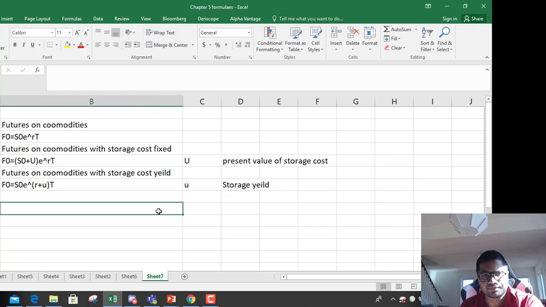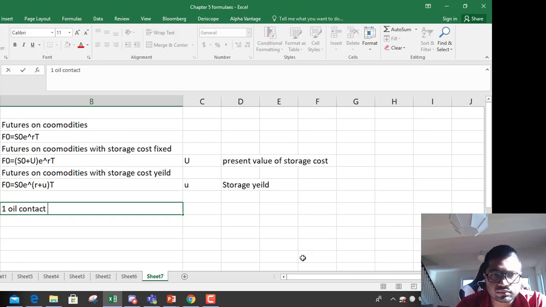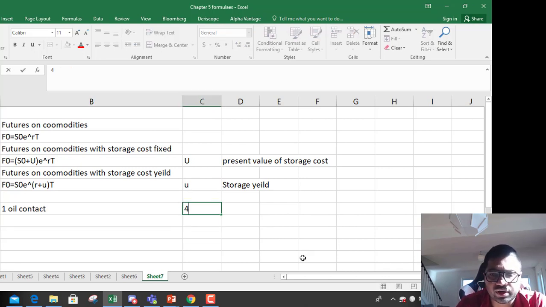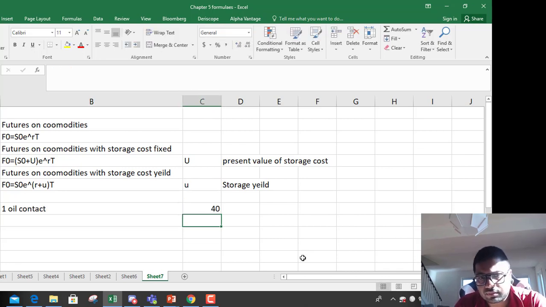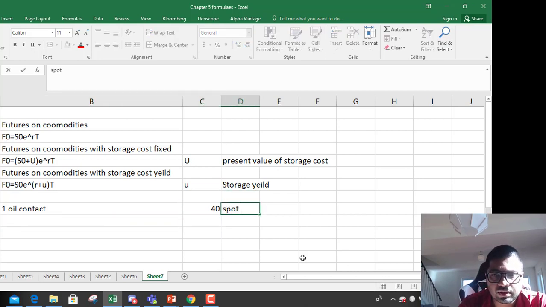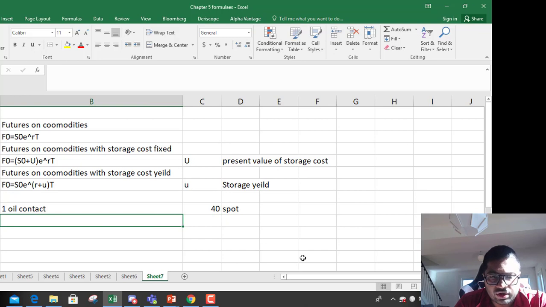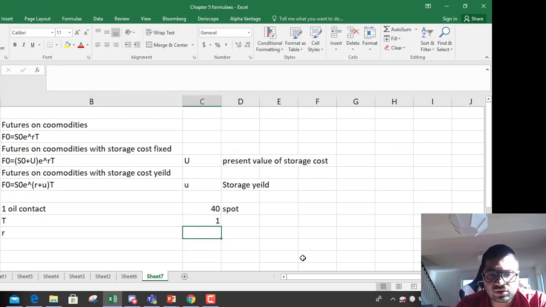So let's do that. Let's say you're getting into a 1 year oil contract. Oil is currently $40, so that is spot. It's a 1 year contract, so T is 1. Interest rate R is 2%.